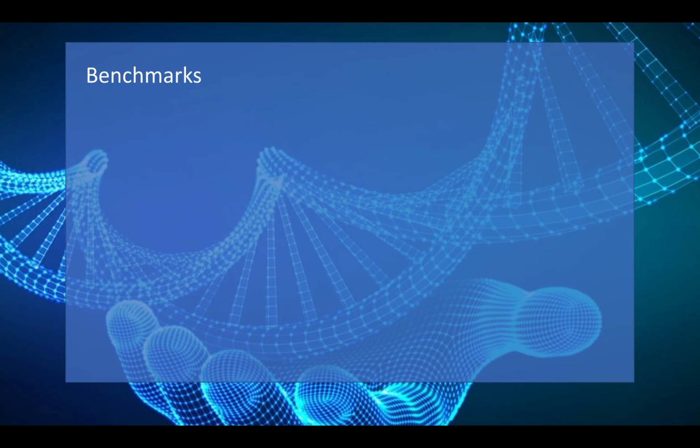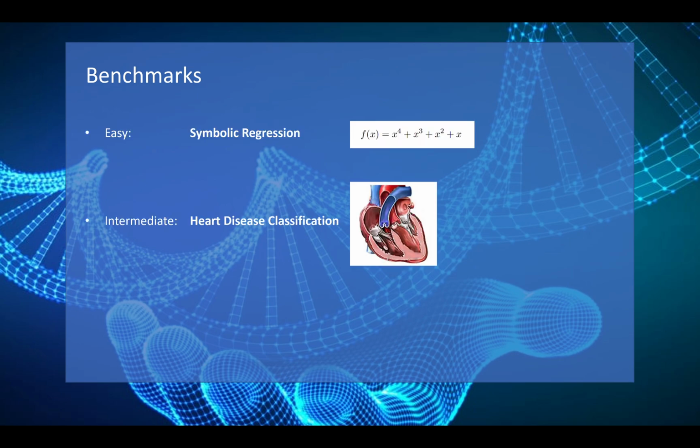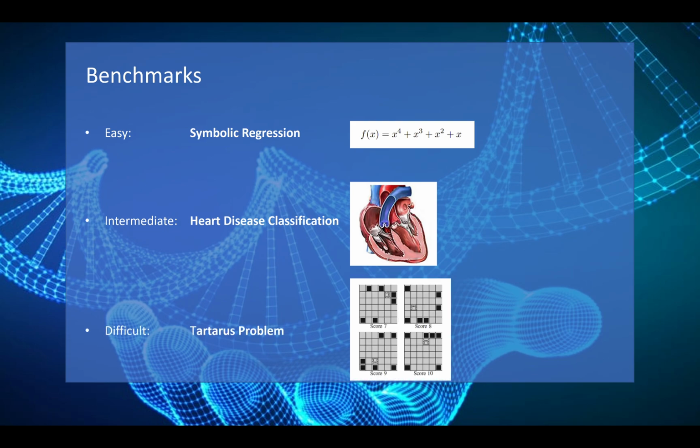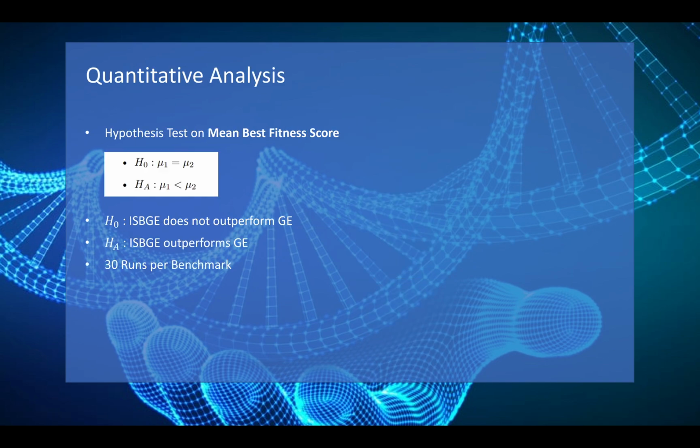For extensive coverage in the ISBGE's performance comparison, we selected 3 functionally different benchmarks from an easy, intermediate, and difficult level: simple symbolic regression, heart disease classification, and the Tartarus problem, a notorious path-finding benchmark. To statistically verify our results, we ran a 2-sample hypothesis test on the mean best fitness scores produced by ISBGE and GE over 30 runs per benchmark.